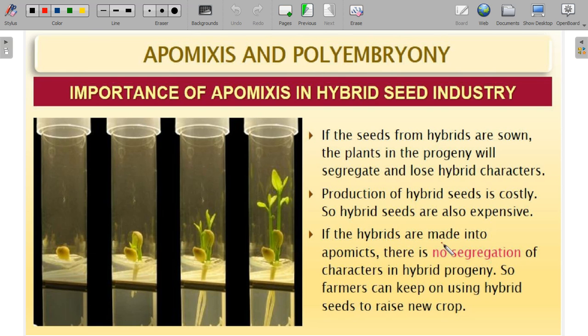If the hybrids are made apomictic, there is no segregation of characters because it is not a sexual mode of reproduction. So the hybrid vigor will not be lost. So farmers can keep on using hybrid seeds to raise new crops. With this, the chapter